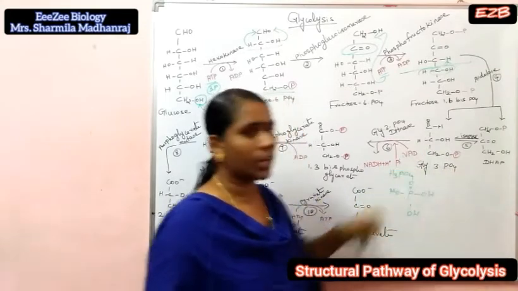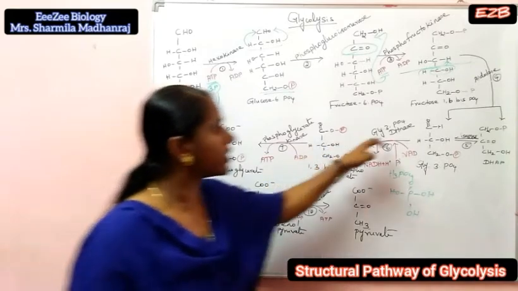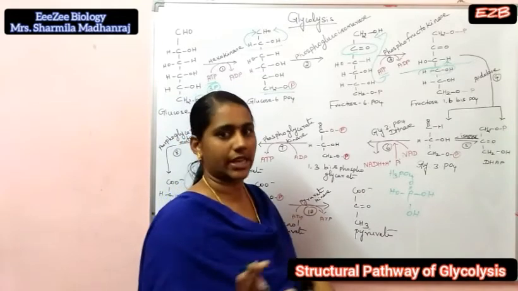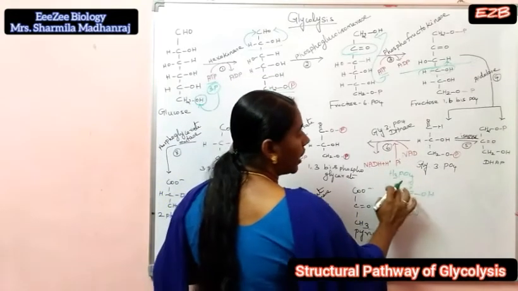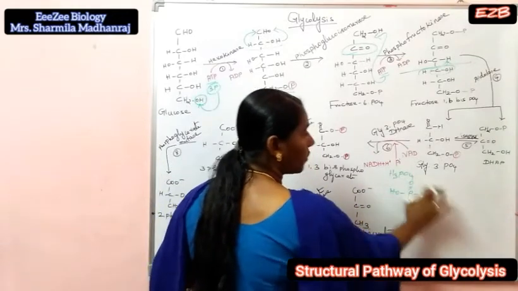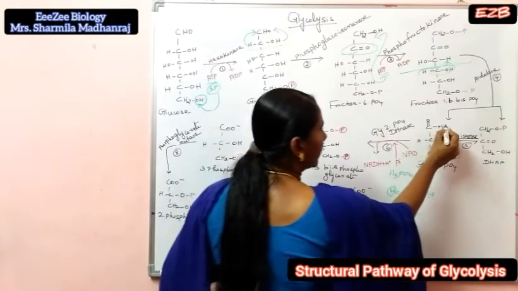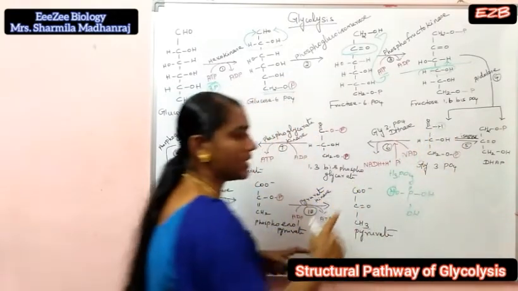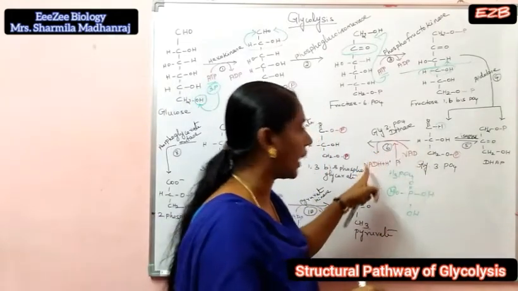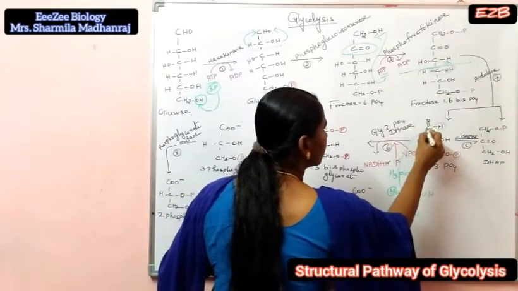6th step, glyceraldehyde 3-phosphate is converted to 1,3 bisphosphoglycerate. Here the enzyme is glyceraldehyde 3-phosphate dehydrogenase. Here oxidation and phosphorylation take place. First phosphorylation. Phosphorylation means a phosphate group is added. H3PO4, that is the structure of the phosphate group. Here one hydrogen atom from here and one from here, 2 hydrogens are added to NAD. So that NAD is converted to NADH plus hydrogen ions. The remaining phosphate group is added to this carbon atom.